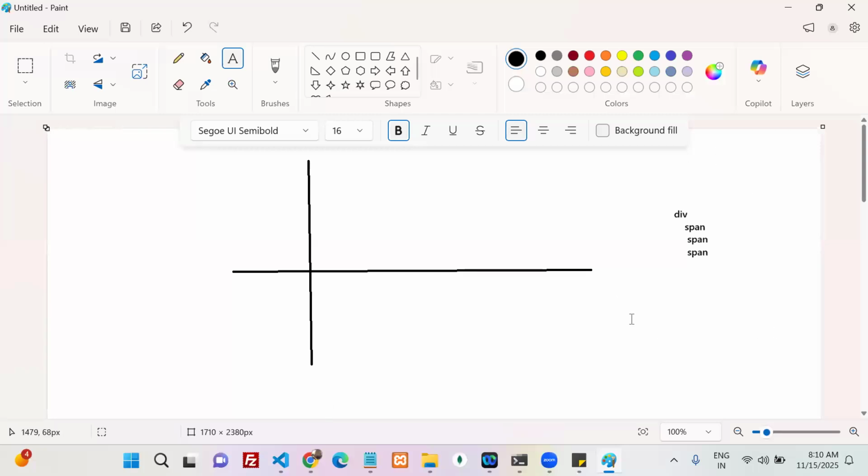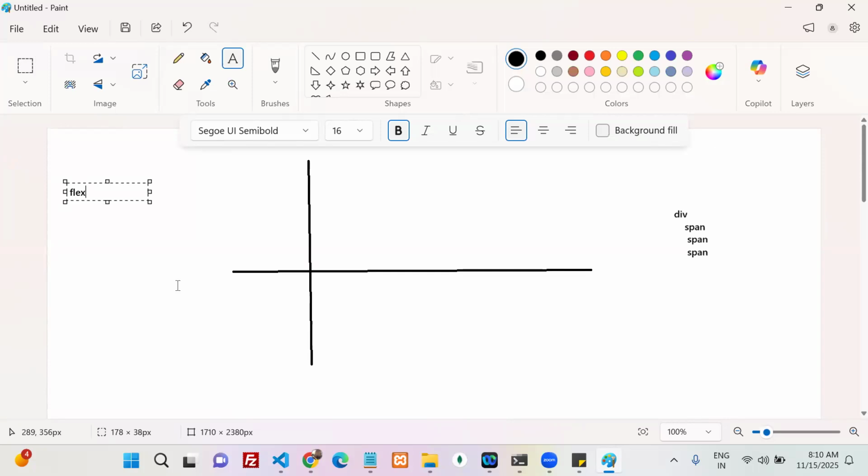If you want to arrange these elements like that, then you can go with flex. Understood? Why do we go for flex?